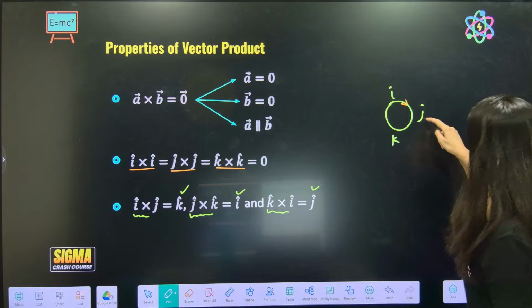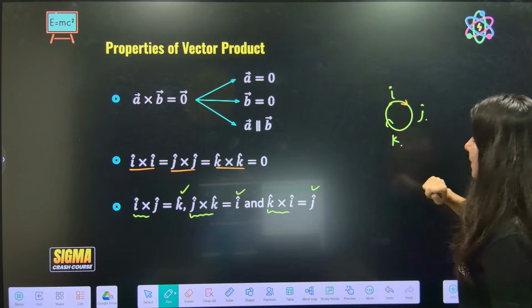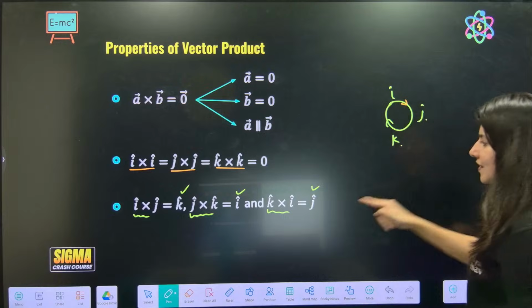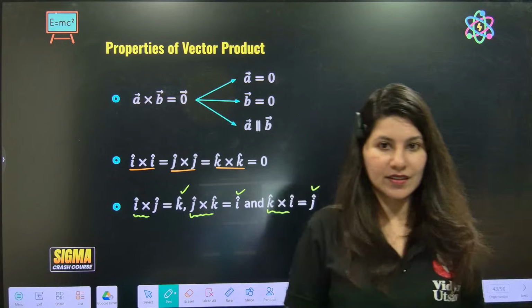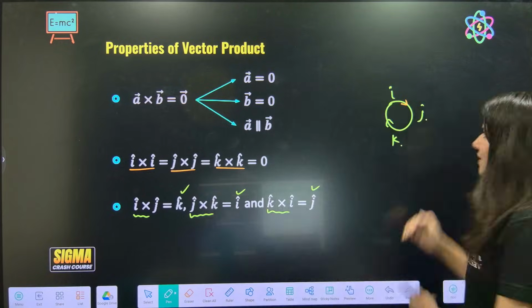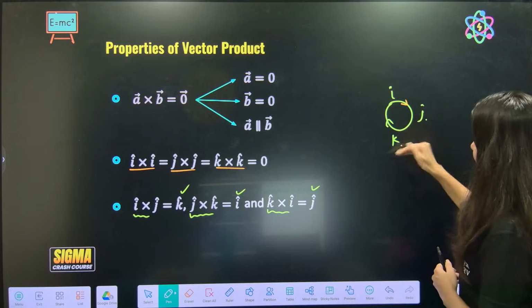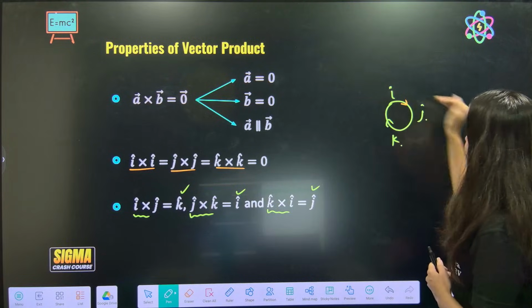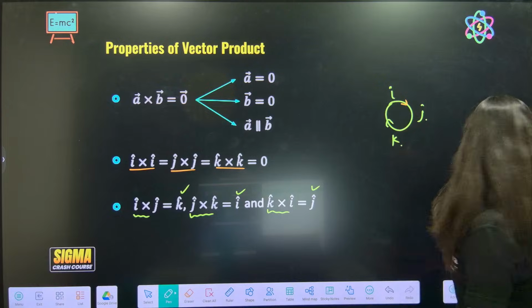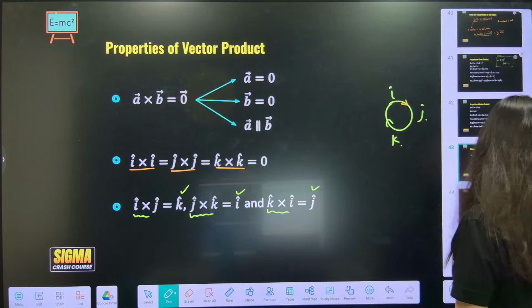Now see, J cross K is I. K cross I is J. Like that, cyclic order. No need to remember it: I, J, K, then J, K, I and K, I, J. Correct?